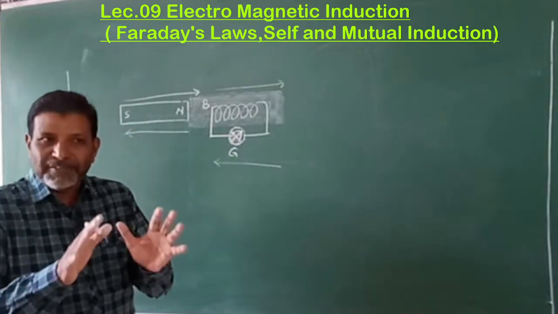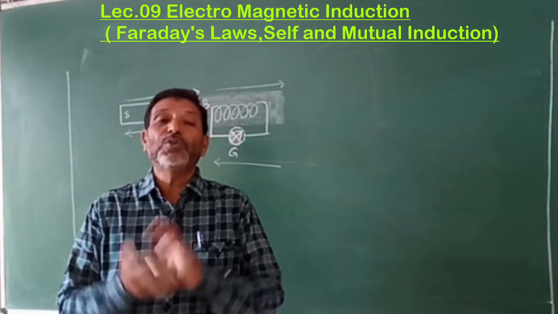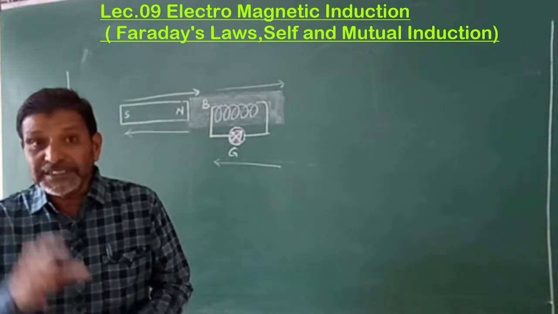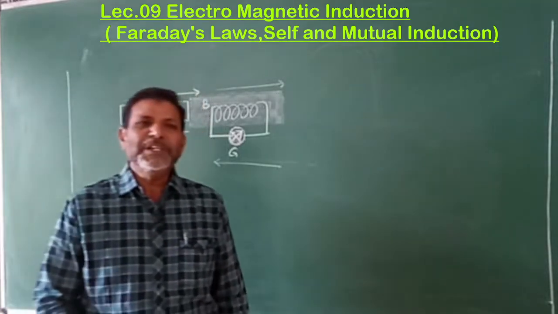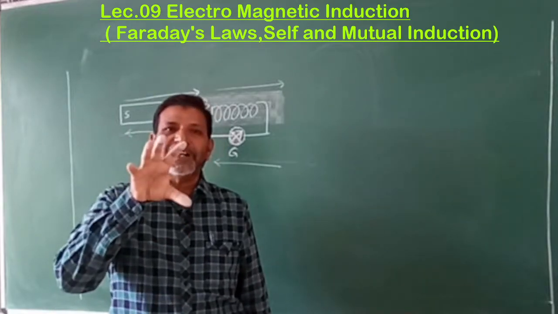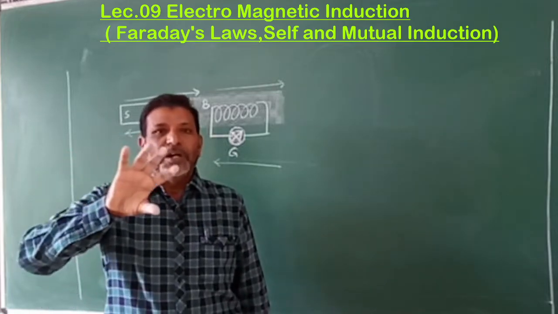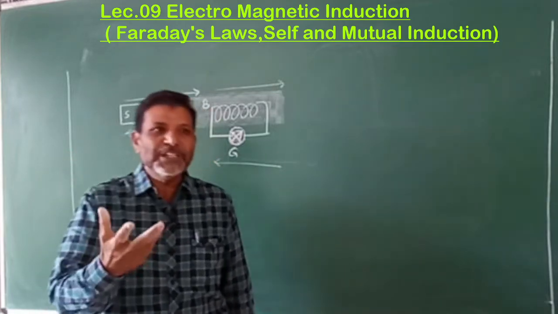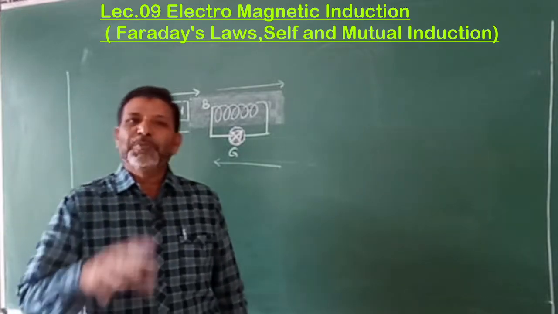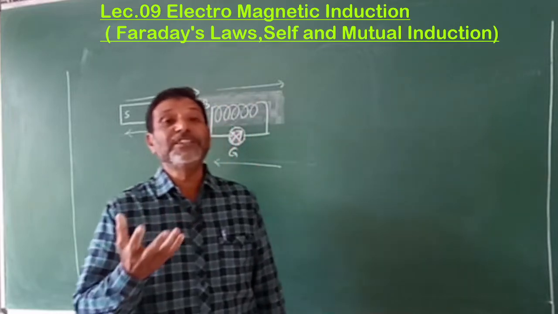This is a mechanical way by which we can understand how to produce current from the magnetic field. But what does the physics say? When both are at rest, there is no current. If out of these two, any one is in motion, then only you will get the current. If both are at rest, there is no current in it. Why is it so?